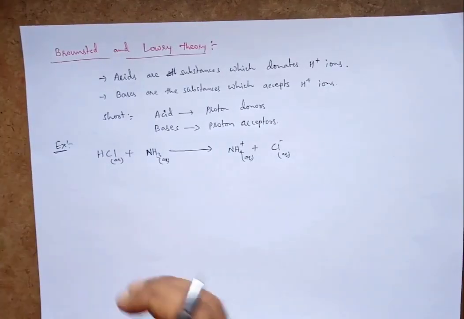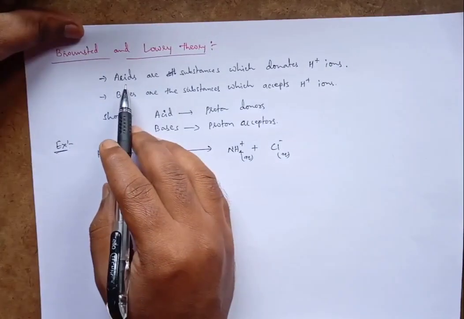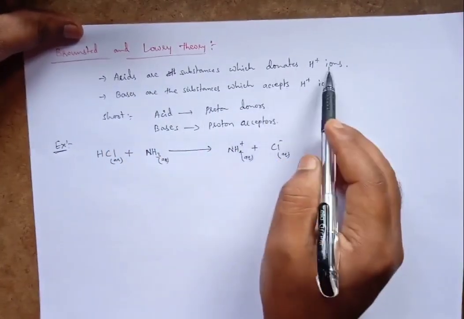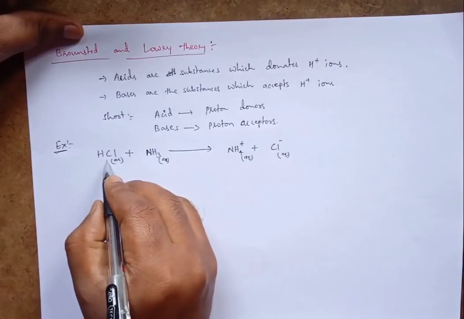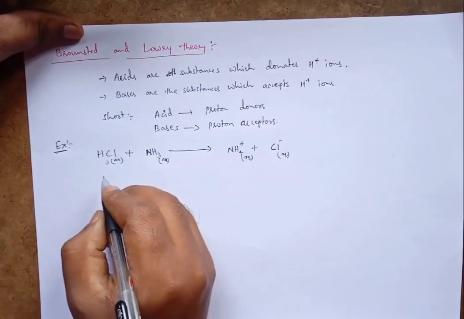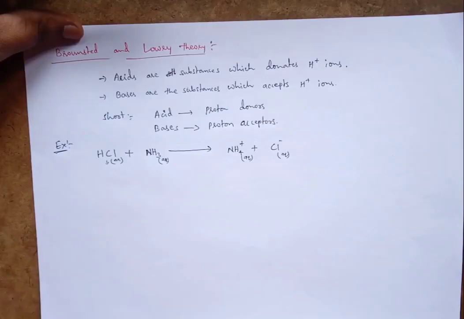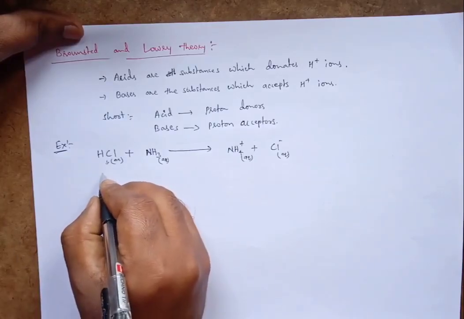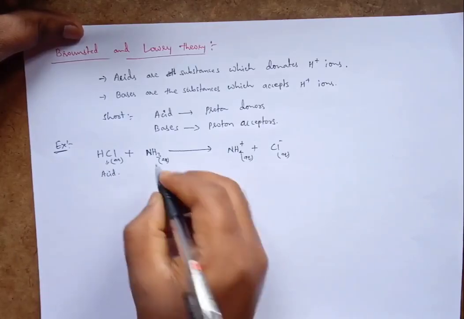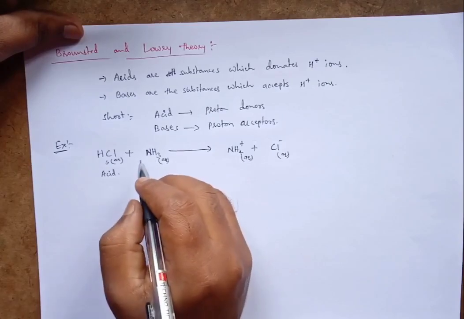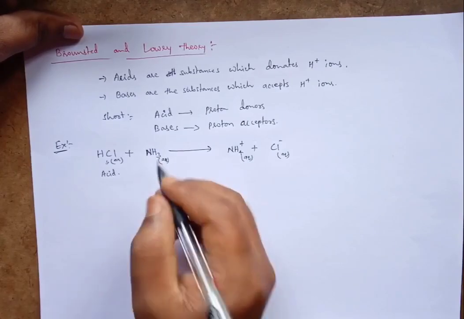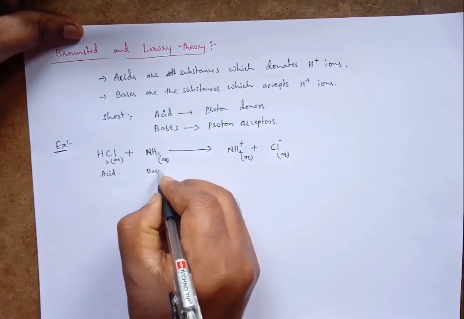As per the acid definition, the substance donates H plus ions. So here hydrochloric acid is donating an H plus ion, so this is the acid, and ammonia is accepting the H plus ion, so it is called the base.